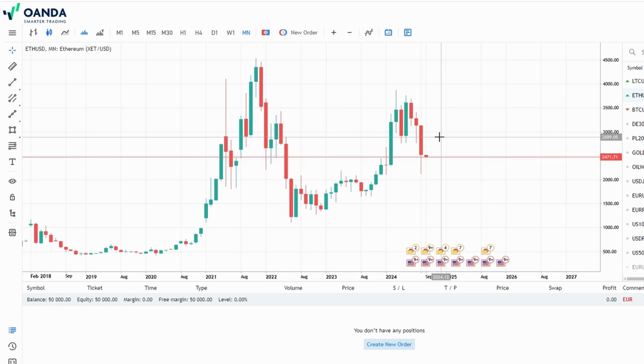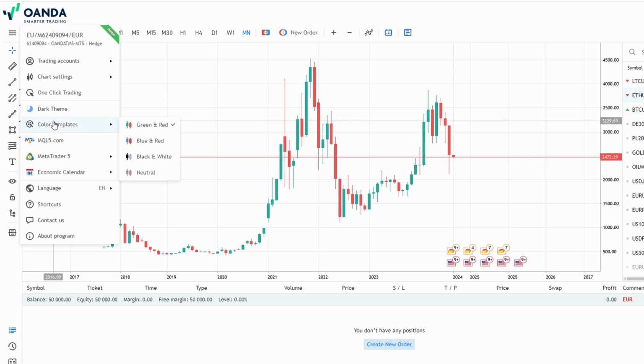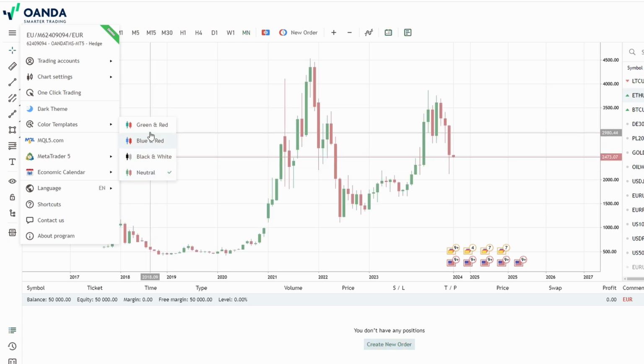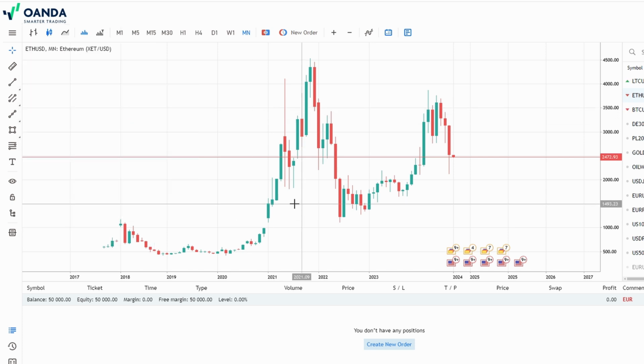Once you've set up your chart just the way you like it, you can save your settings as a template. This means that the next time you log in, you can apply the same setup with just a click. This is a huge time saver, especially if you've spent a lot of time customizing your charts with indicators, lines, and annotations. It also helps keep your analysis consistent, which is key to developing a reliable trading strategy. Now, let's talk about managing your active trades.